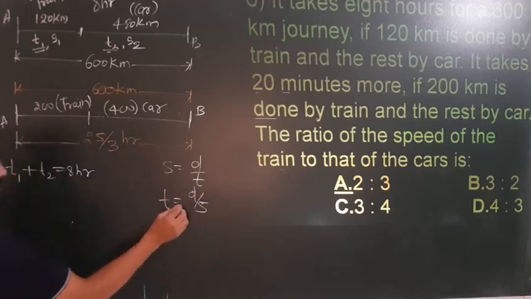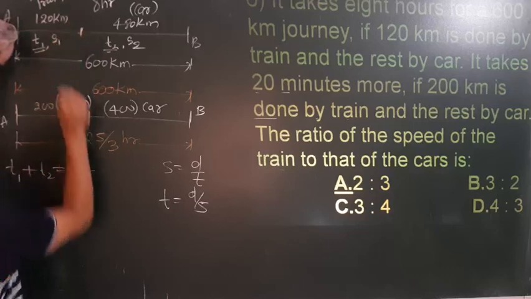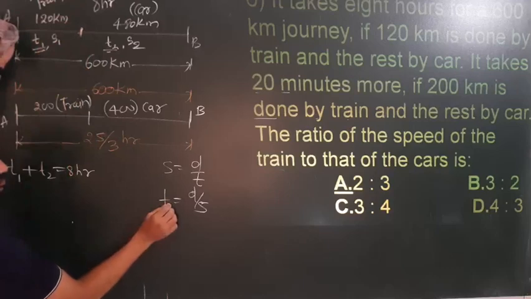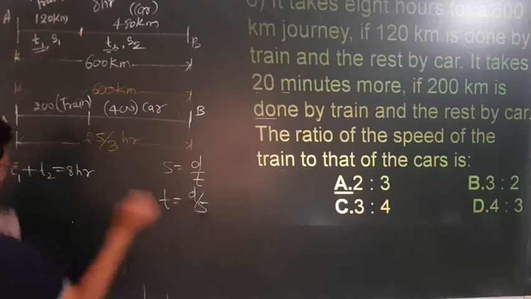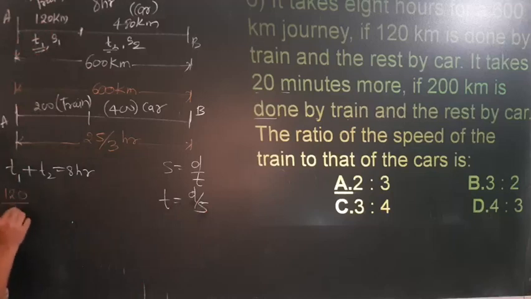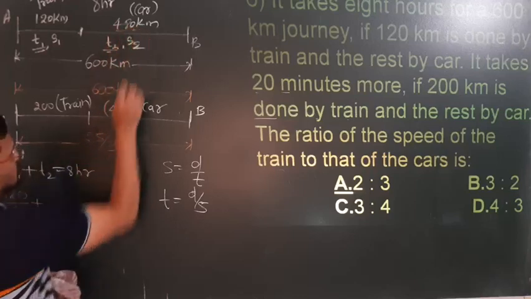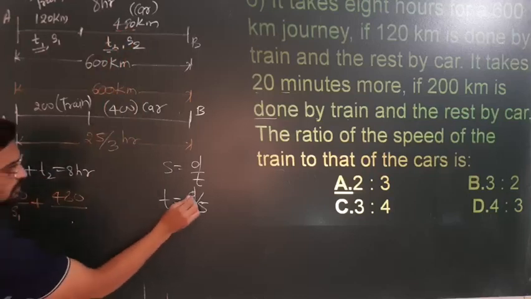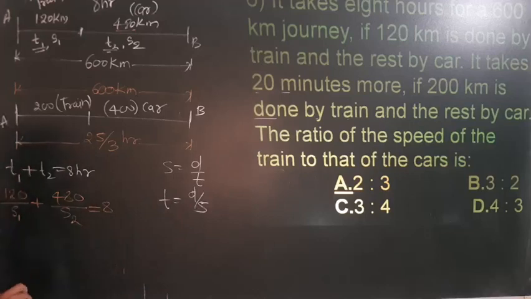Now T1 means what? This segment. Okay, how much is it? T1 as it is, correct? So T1 is equal to what? Distance is how much? 120, and speed is S1. So I will write it down here, 120 divided by S1, correct? Plus similarly distance is how much? 480, that is T2. T2 is equal to 480 divided by S2, is equal to 8 hours.